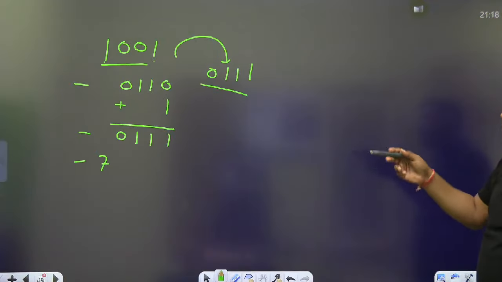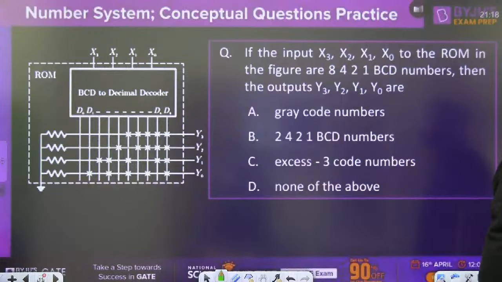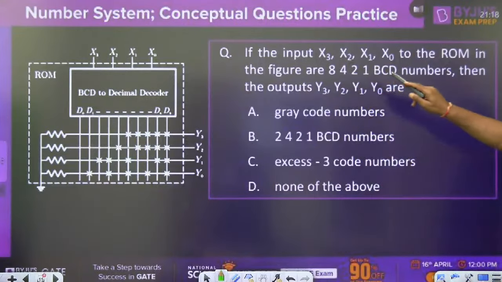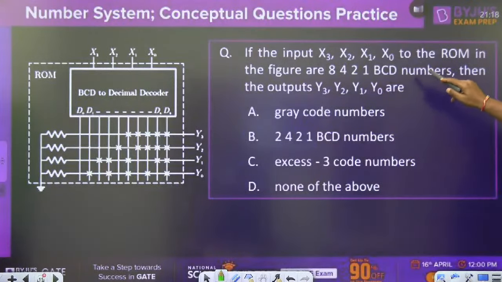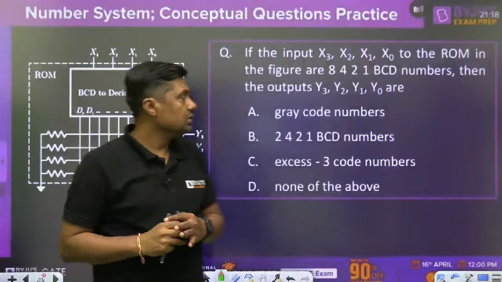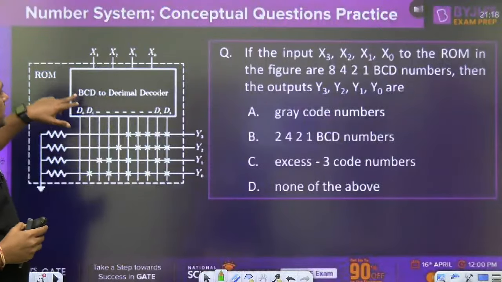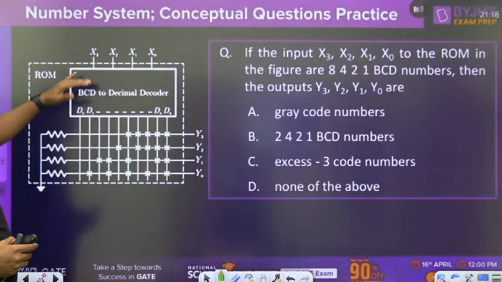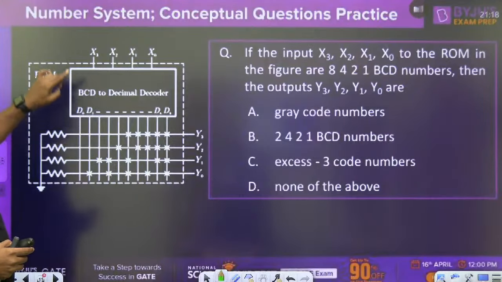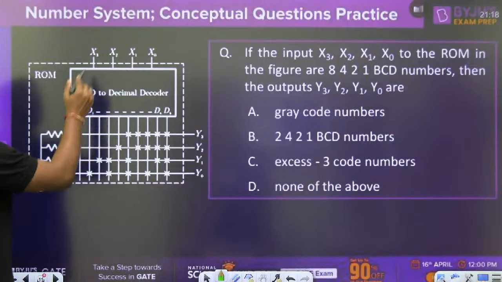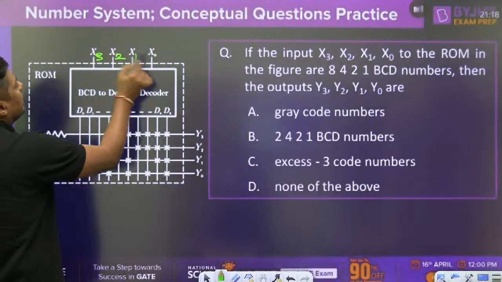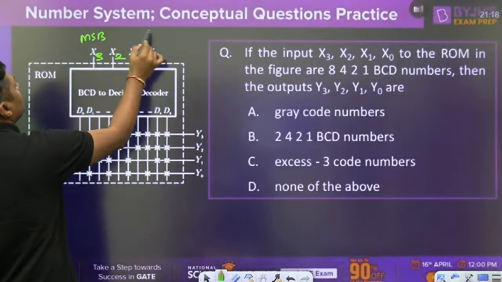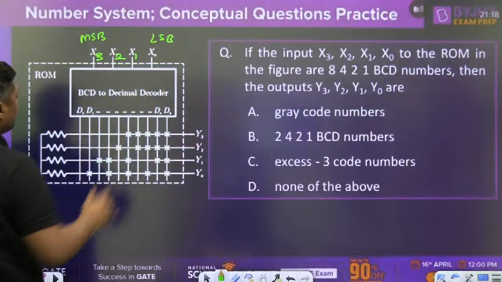7. Now watch this diagram carefully and tell me. If the input x3, x2, x1, x0 to the ROM, means read-only memory. This is the read-only memory. What is written here? BCD to decimal decoder is used here. That is the BCD to decimal decoder connected here. We are giving the binary code here. This is the x3, x2, x1, x0. It is the MSB. It is the LSB. We are giving the BCD number here.